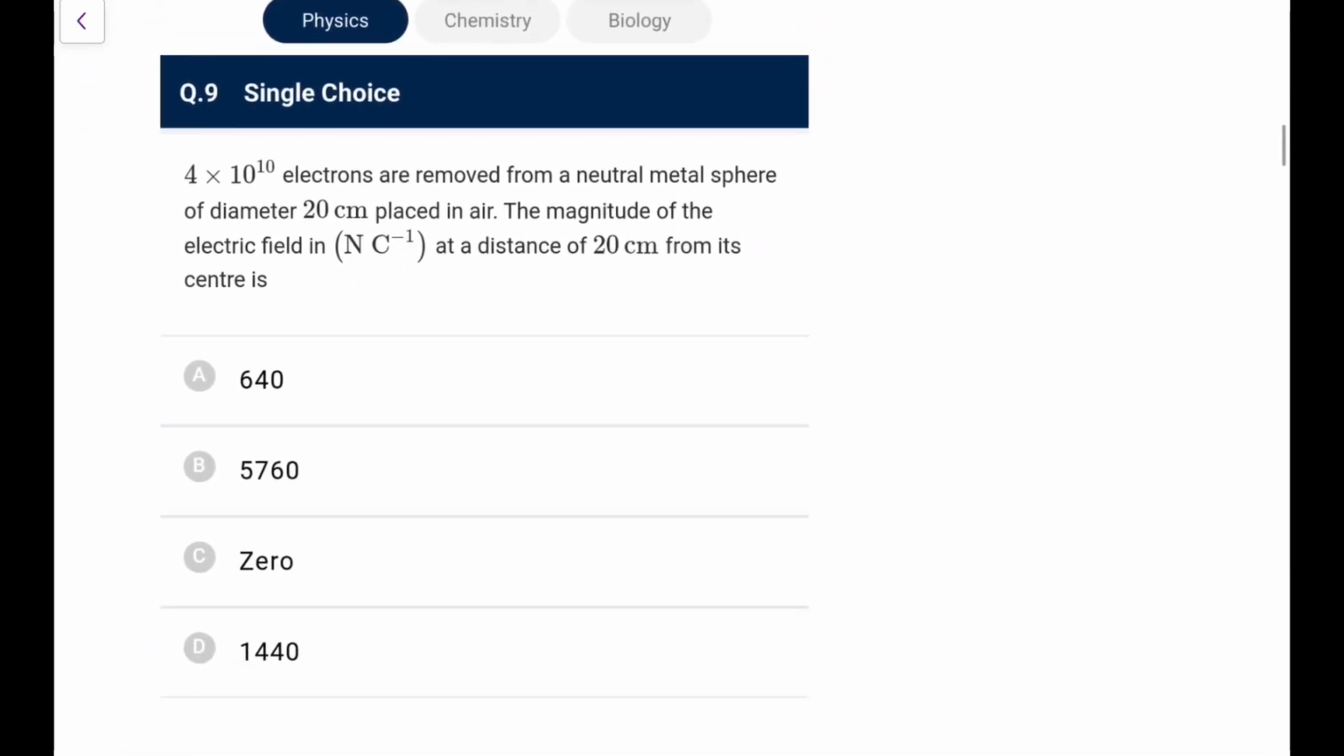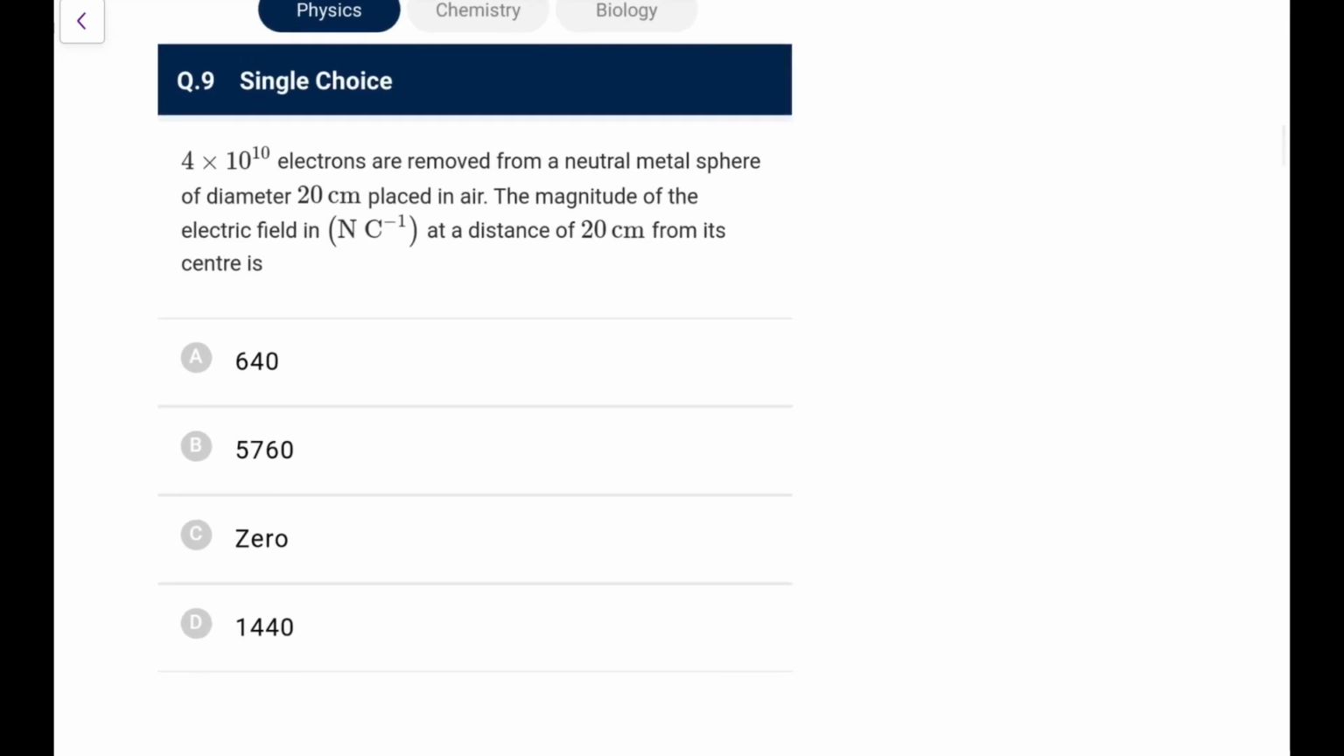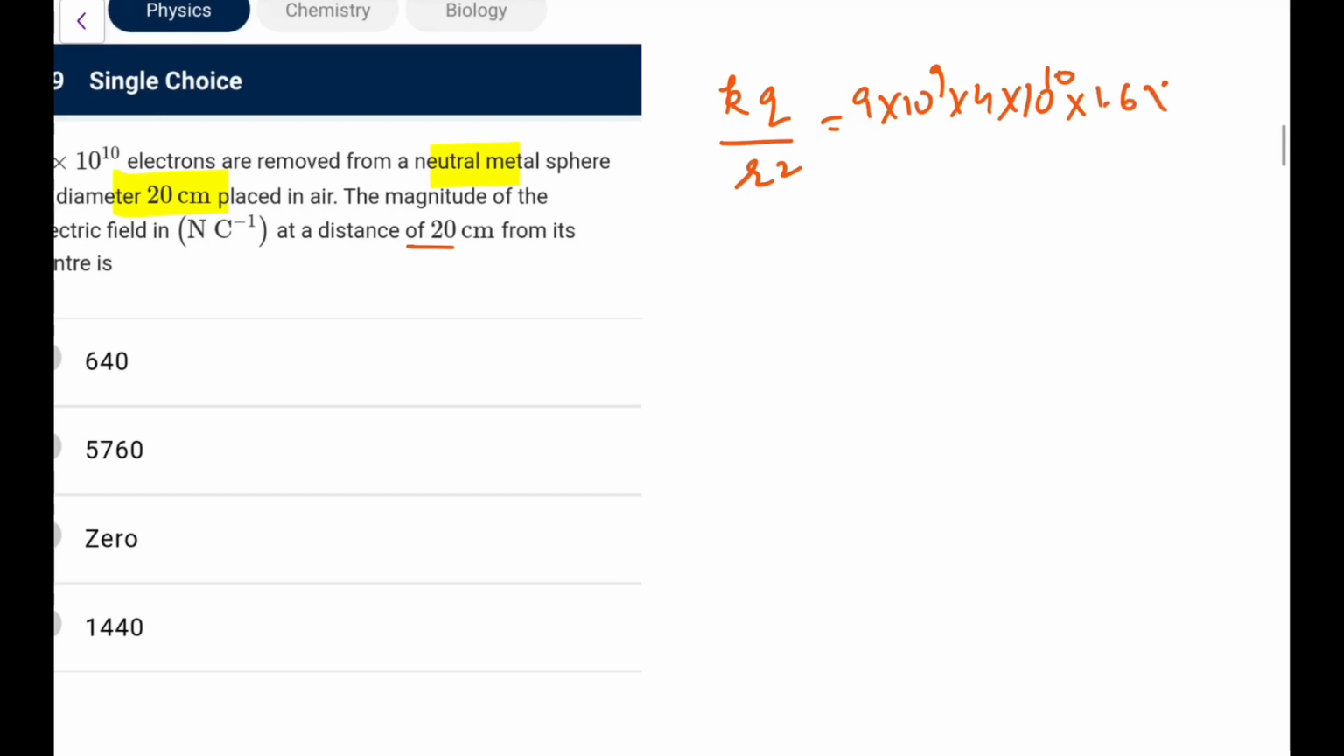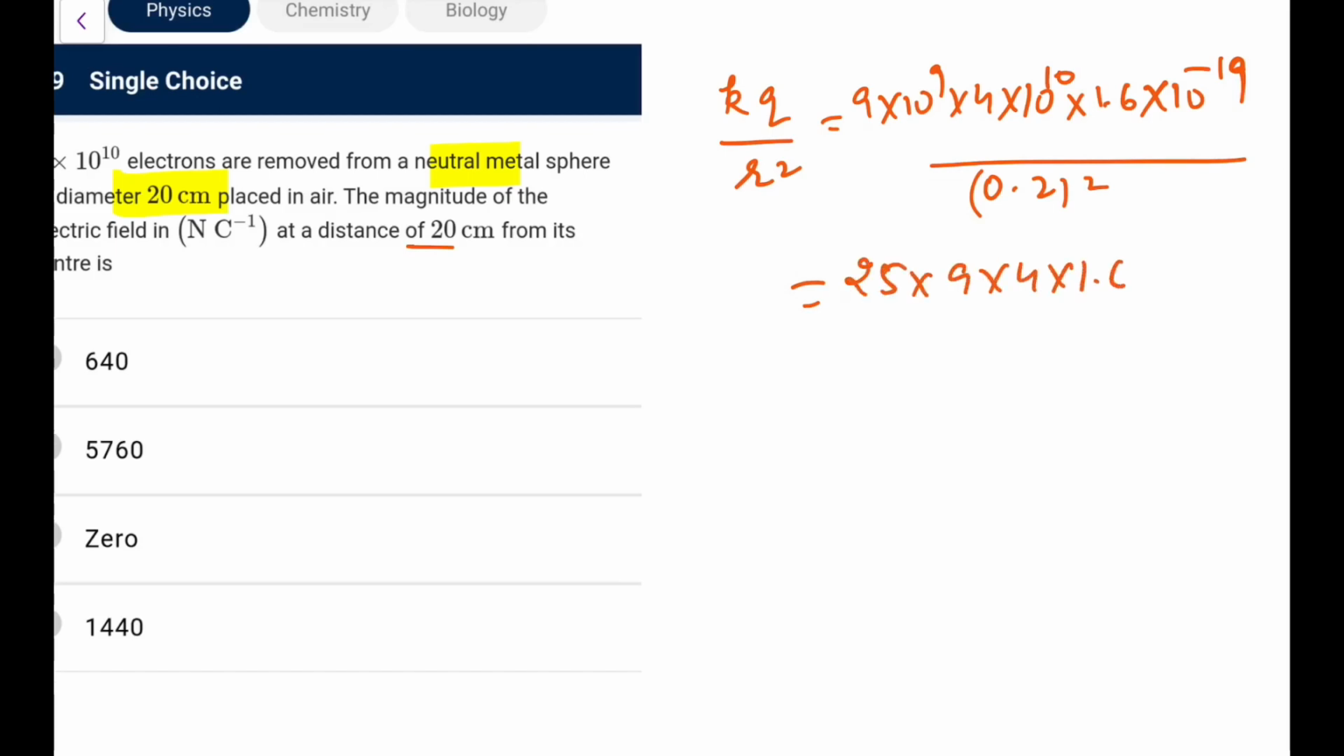Next, 4 into 10 to the power 10 electrons are removed from a neutral metal sphere of diameter. Electrons are removed, so it will have positive charge. So the magnitude of electric field, we write it as kq by r square. 9 into 10 to the power 9, q is 4 into 10 to the power 10 electrons, each has a charge of 1.6 into 10 to the power minus 19, upon 0.2 square. So that is 1 by 5, that will be 25 going up. 9 into 4 into 1.6, if I take these powers, 10 and 9, 19 it goes. So that is Newton per coulomb.